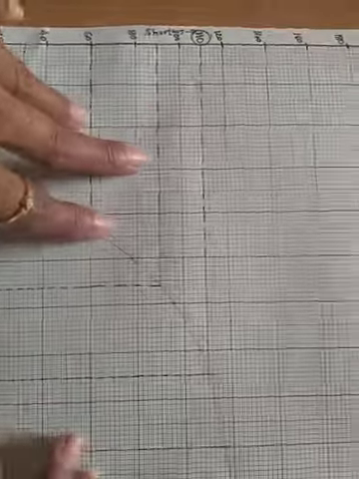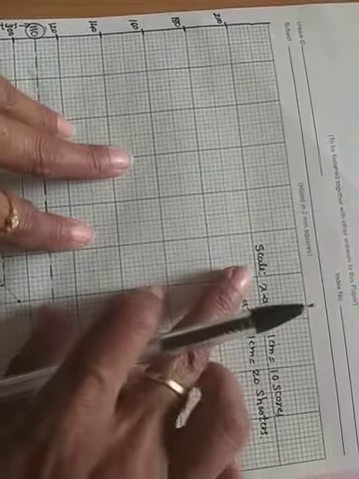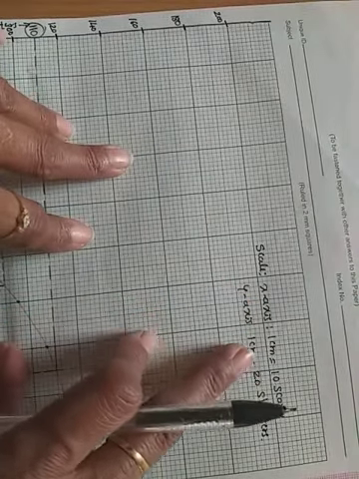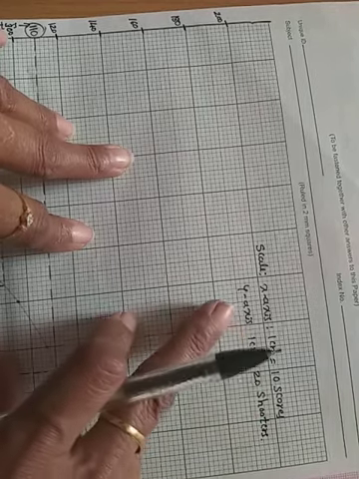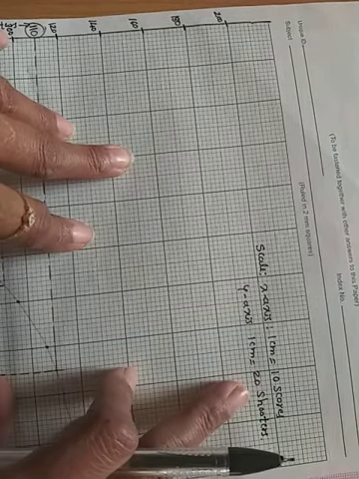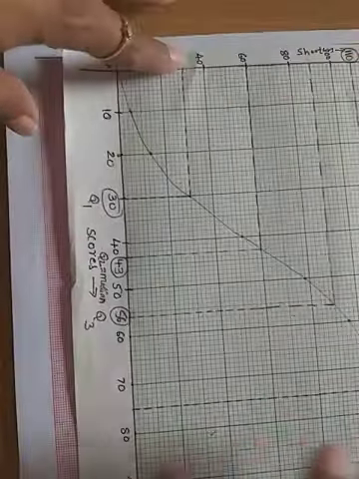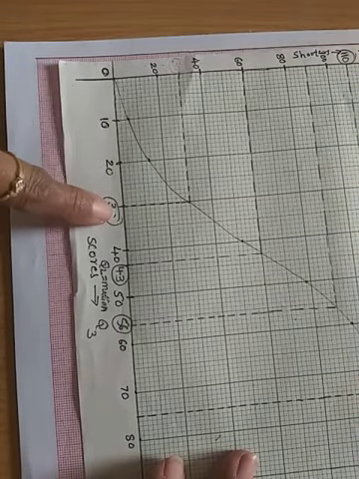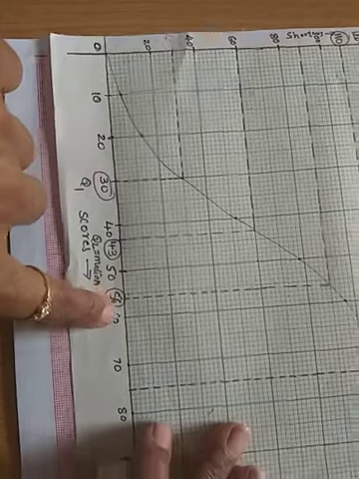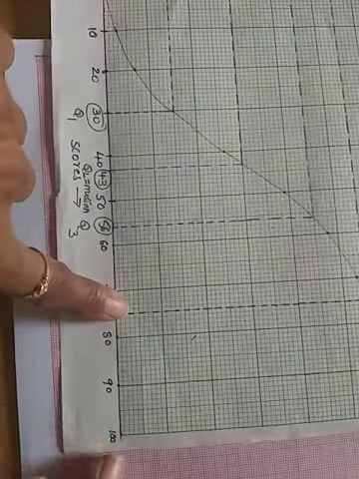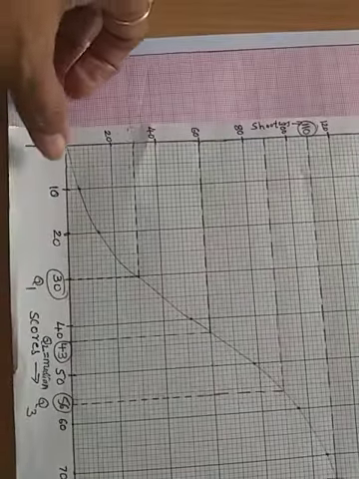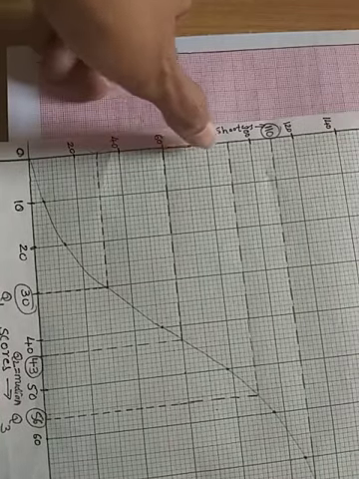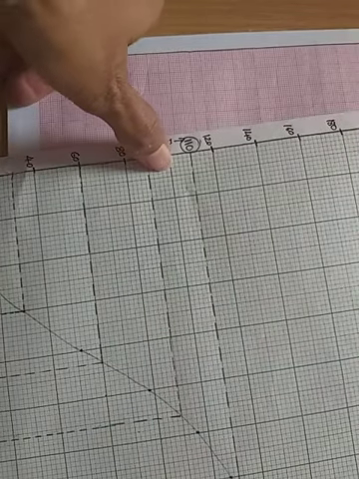So the scale I have taken here: along the x-axis, 1 centimeter is equal to 10 scores. Along the y-axis, 1 centimeter is equal to 20 shooters. So here I have taken 0, 10, 20, 30, 40, 50, 60, 70, 80, 90, 100. Here I have taken 0, 20, 40, 60, 80, then 100.